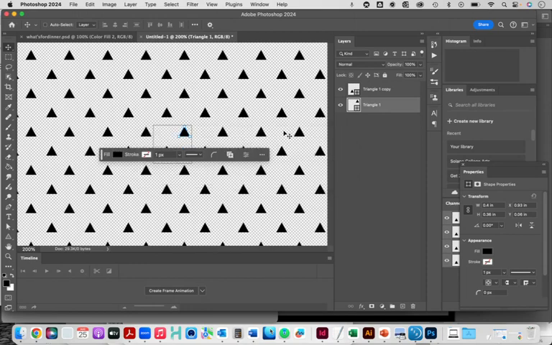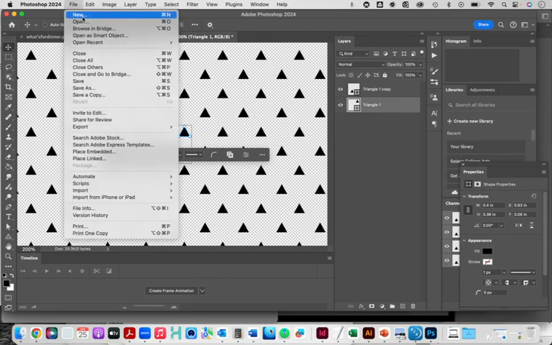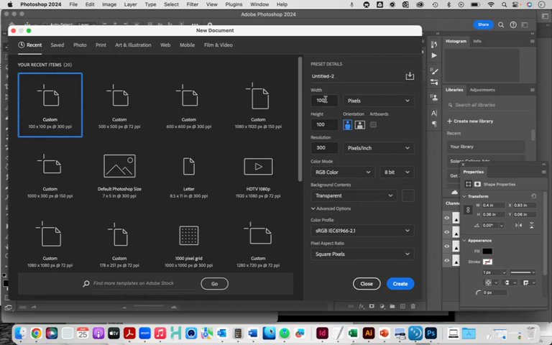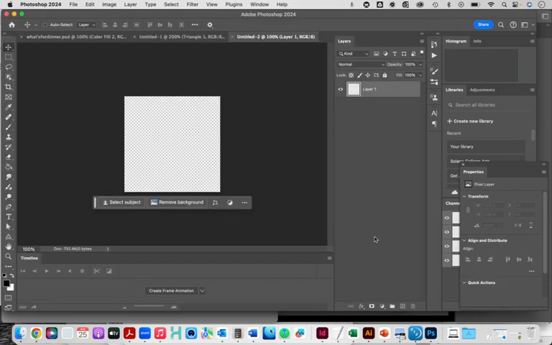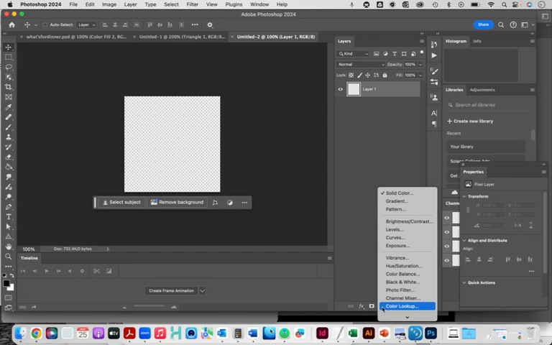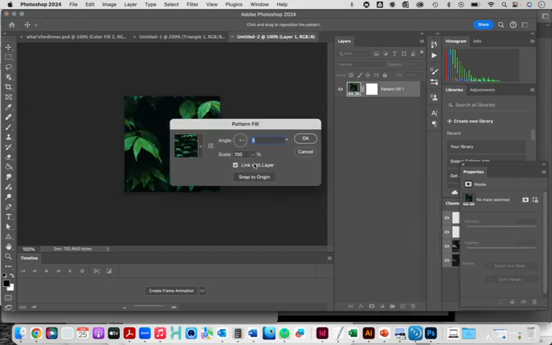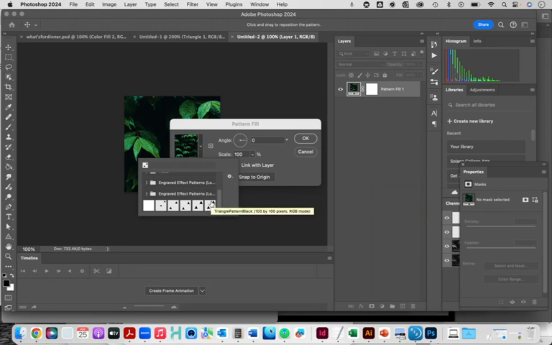Now the cool thing is that in any document I create now, that pattern is saved to my pattern library. So let's create a new document again, and this one will be a little bit bigger, 500 pixels by 500 pixels, and we're going to do 72 DPI again. Now let's say I wanted to fill this whole space with a pattern. I can click down here in my layers panel and go to pattern. And I've got a few triangle patterns at this point, but my recent one, Triangle Pattern Black, is right there.